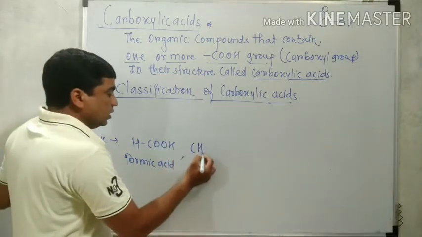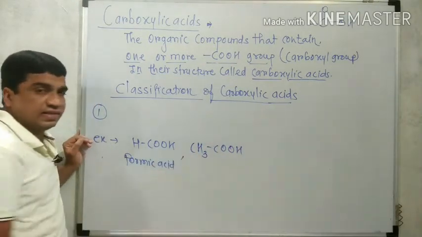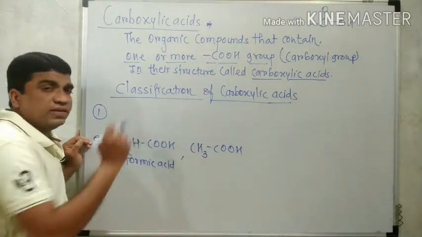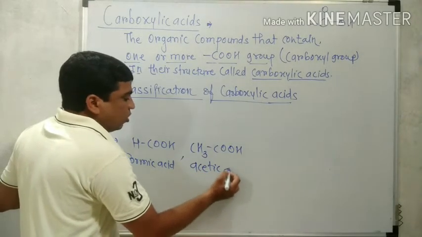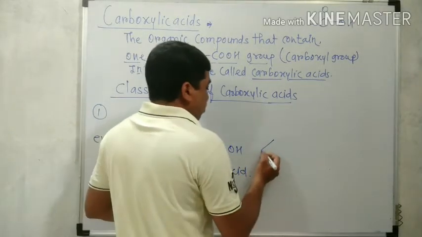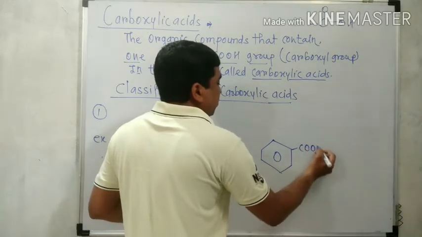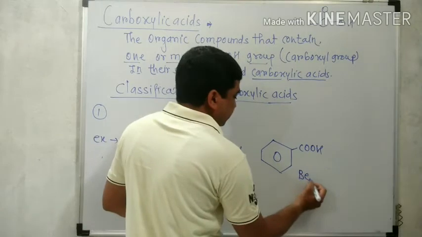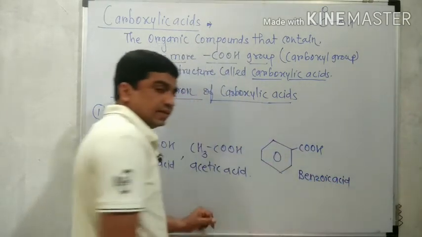Again, CH3COOH. If R is taken as CH3, then the COOH group is attached to a methyl group, that is CH3. So it is acetic acid in common name. Also, from aromatic, when a benzene ring is attached with the COOH group, that is benzoic acid, an aromatic acid.